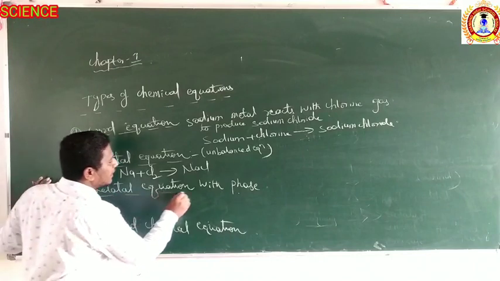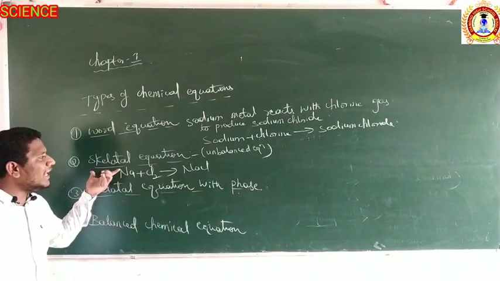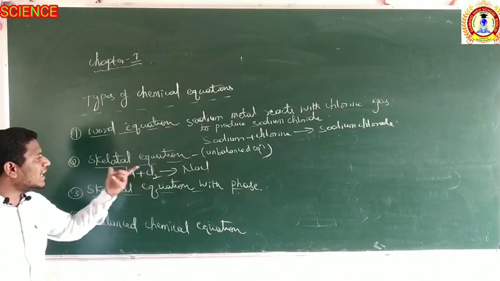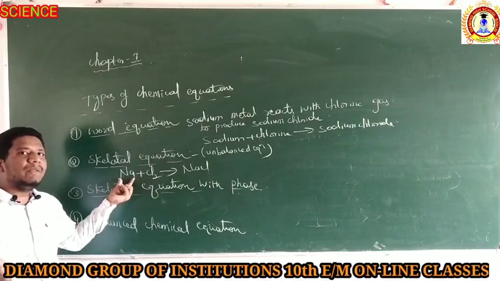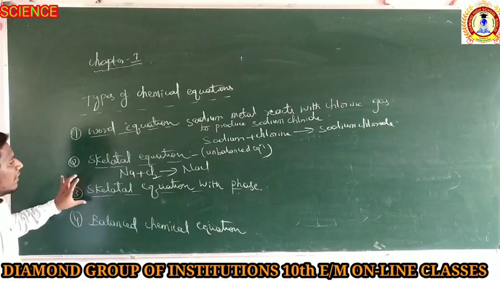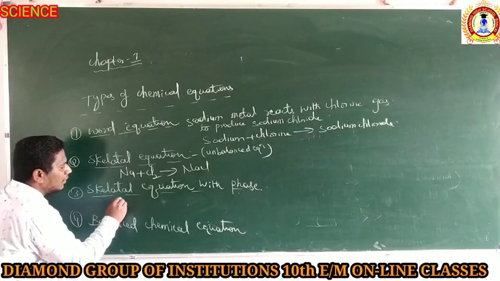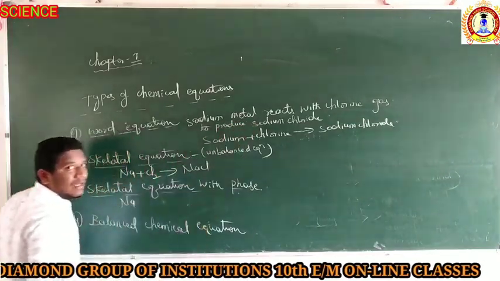Then what is meant by skeletal equation with the phase? Same example. If the skeletal equation is represented with each substance shown by its physical state, that is known as a skeletal equation with the phase. Sodium is a metal, and metals are solid.